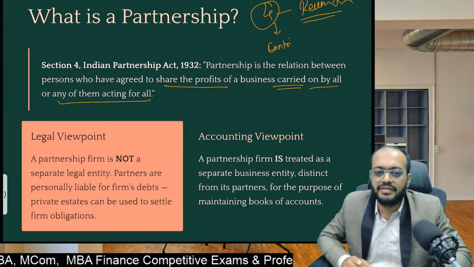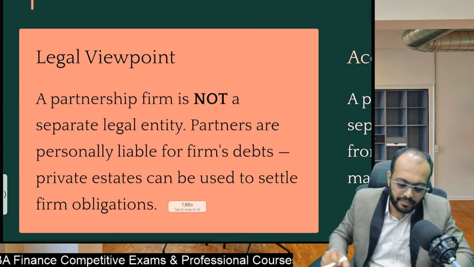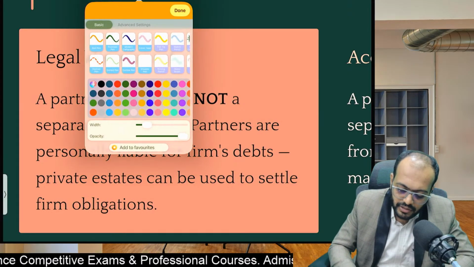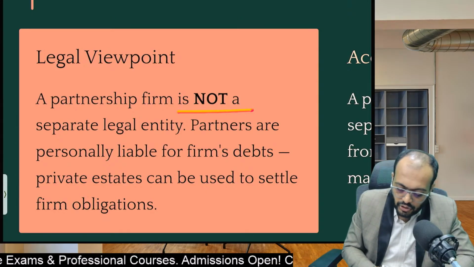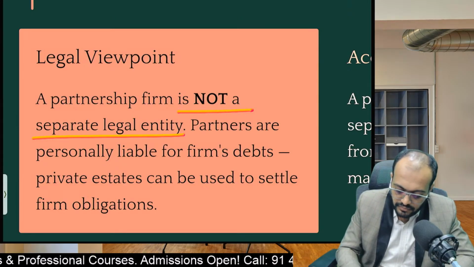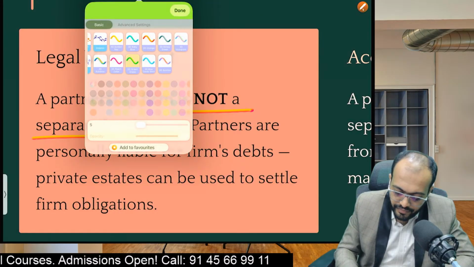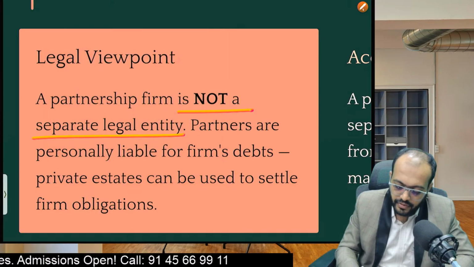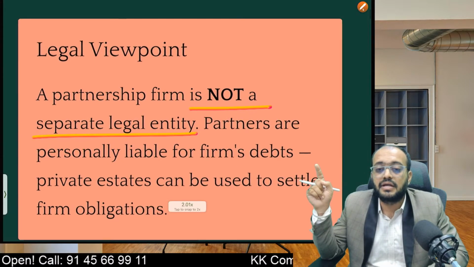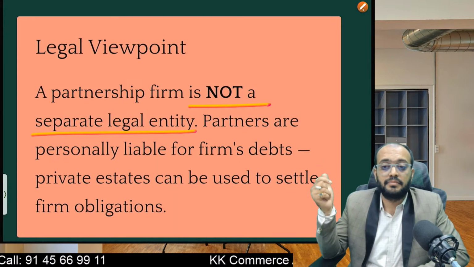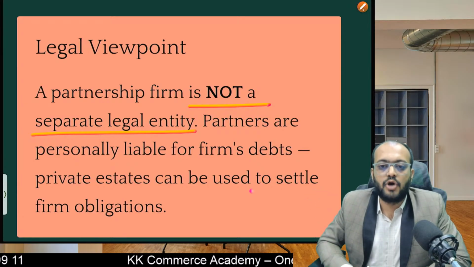Now, if we discuss from a legal point of view, a partnership firm is not a separate legal entity. Students, very important line, very important line. A partnership firm is not a separate legal entity. Sir, what is meant by not a separate legal entity? See, partners are personally liable for the firm's debts. Private estates can be used to settle firm obligations.